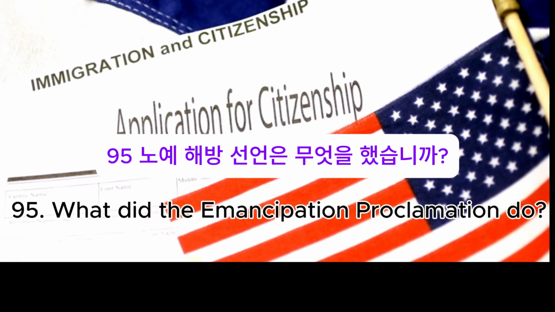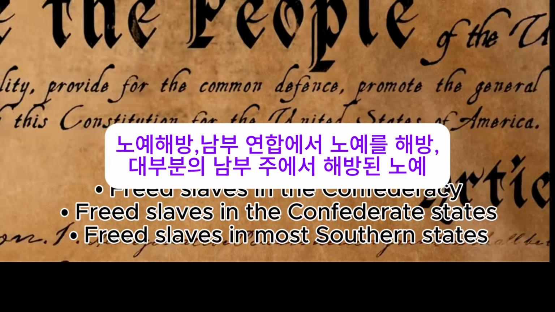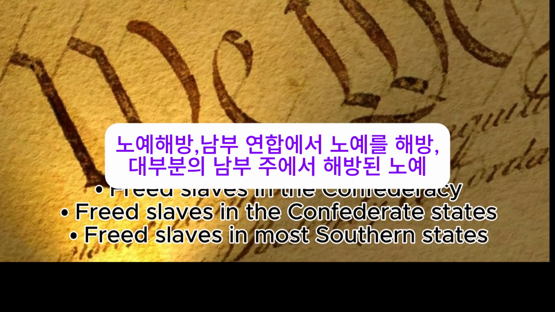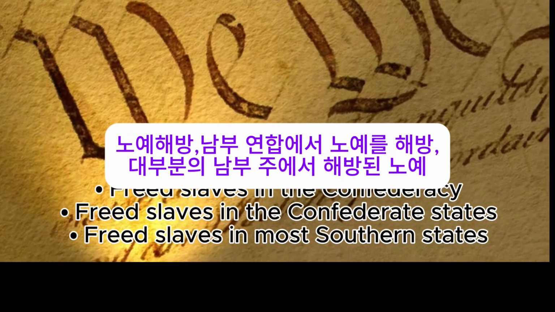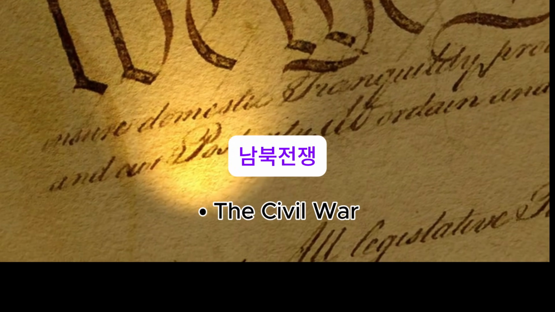95. What did the Emancipation Proclamation do? Freed the slaves, freed slaves in the Confederacy, freed slaves in the Confederate States, freed slaves in most Southern states. 96. What U.S. war ended slavery? The Civil War.